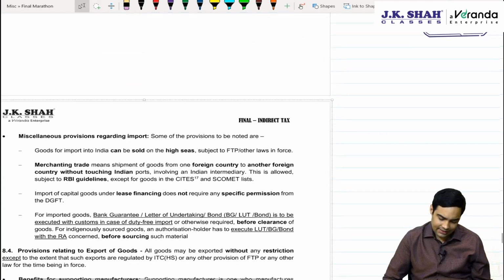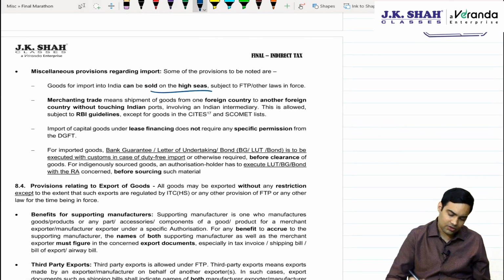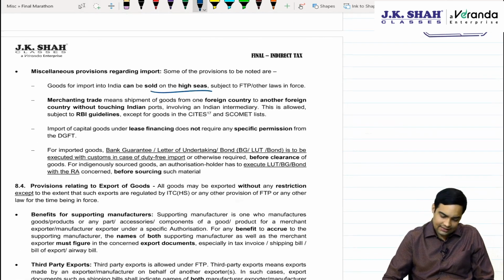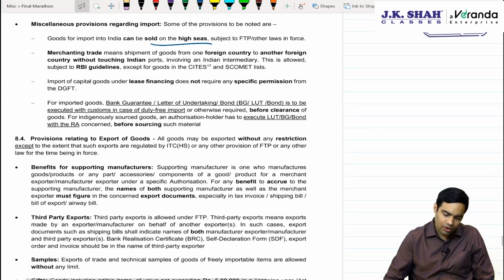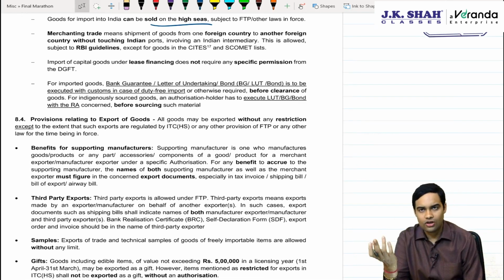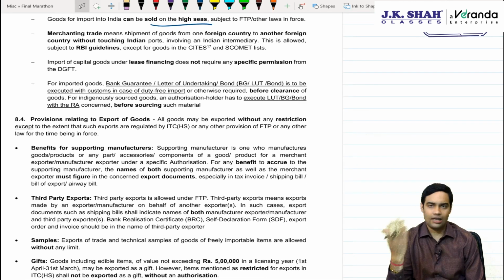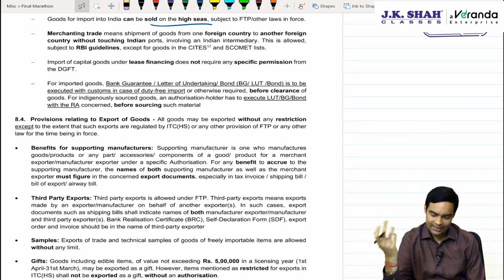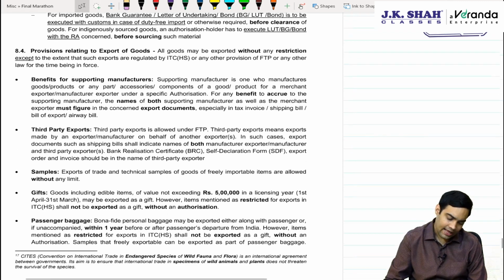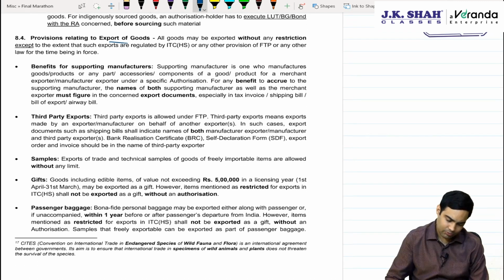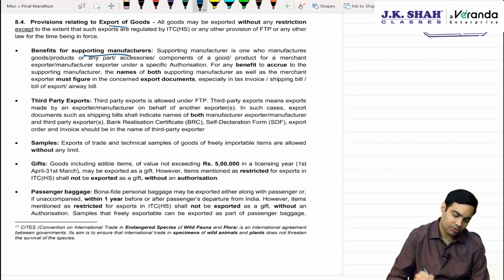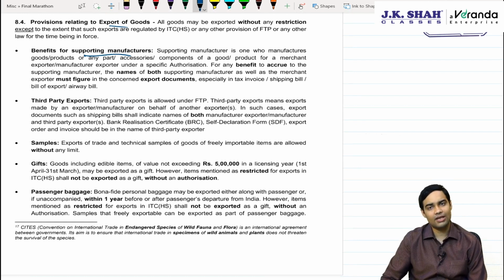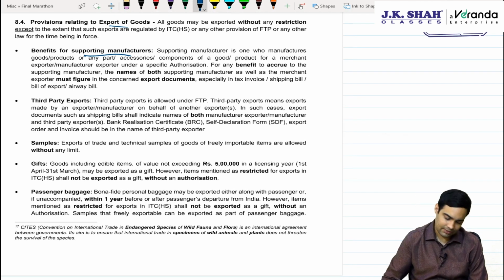Then some miscellaneous provisions. Obviously goods can be sold on the high seas, that is permitted. From merchant exports are also allowed, that is from non-taxable territory to non-taxable territory. And then we talk about some export provisions. Will the supporting manufacturer also get the benefits of export if his name is mentioned in the bill?